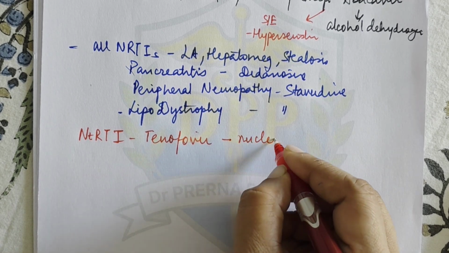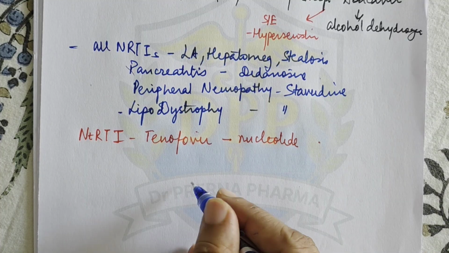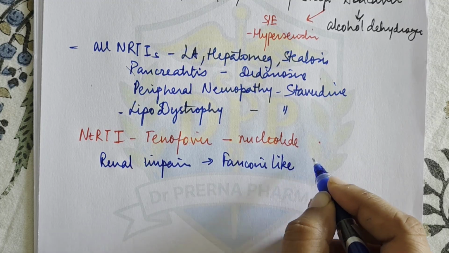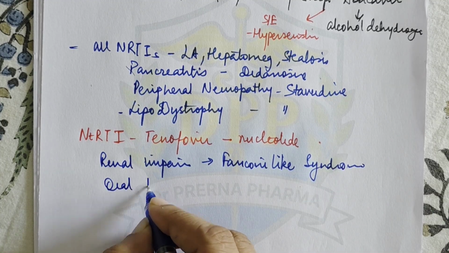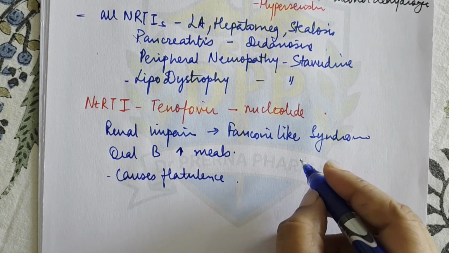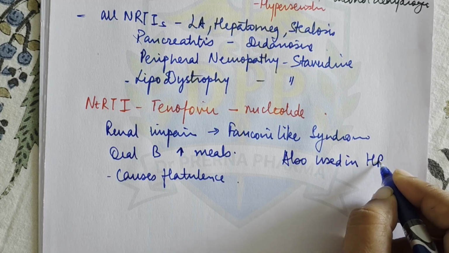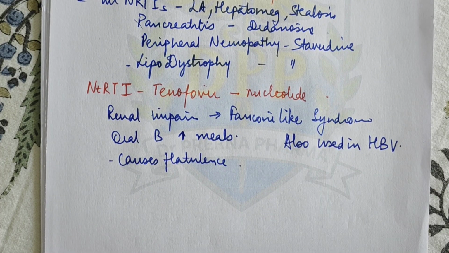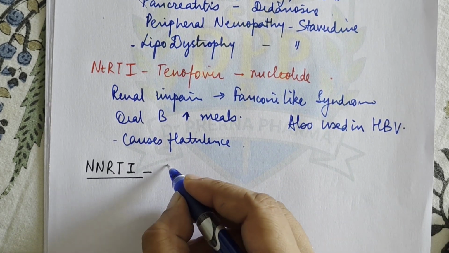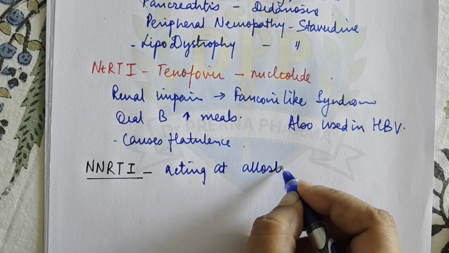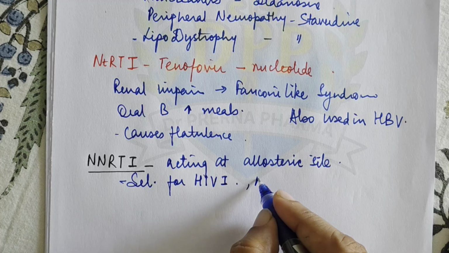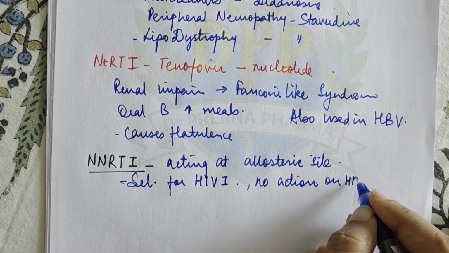So this is a nucleotide and it does not require any bioactivation by any kinase. It is excreted by kidney. So in renal impairment it can result in Fanconi-like syndrome. Oral bioavailability increases with meals, and it causes flatulence. This is the only significant side effect, and it is also used in hepatitis B viral infections. Okay. Then we have NNRTIs. These drugs basically inhibit the reverse transcriptase by acting at an allosteric site. They are selective for HIV-1 and have no action on HIV-2.